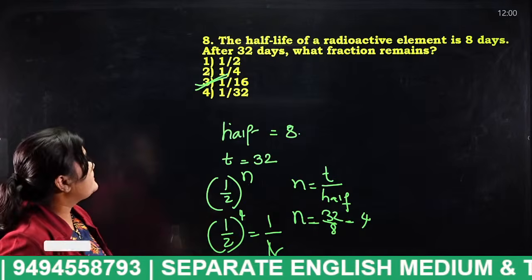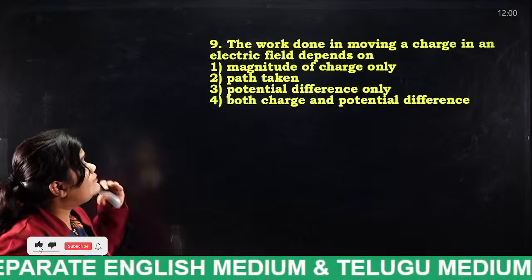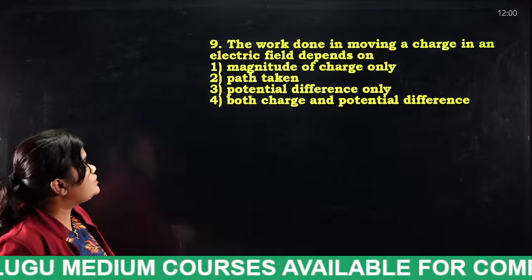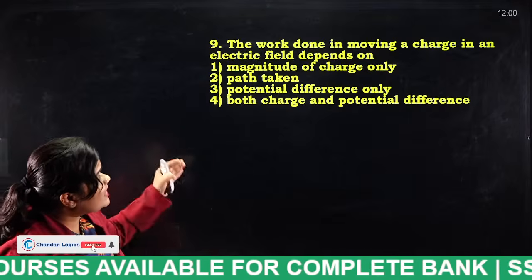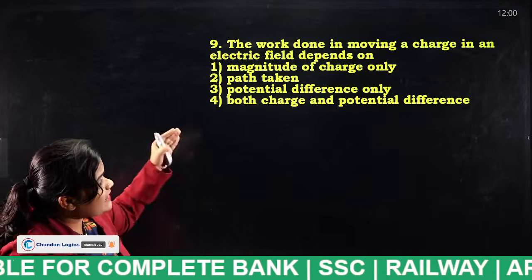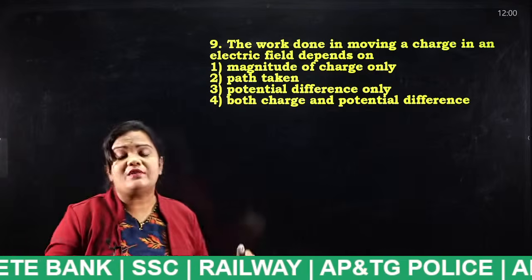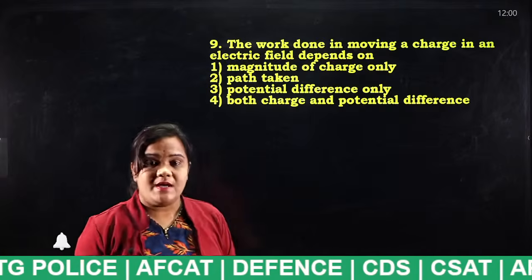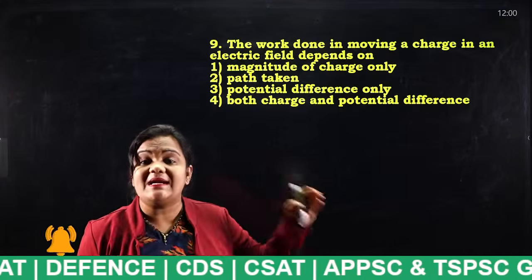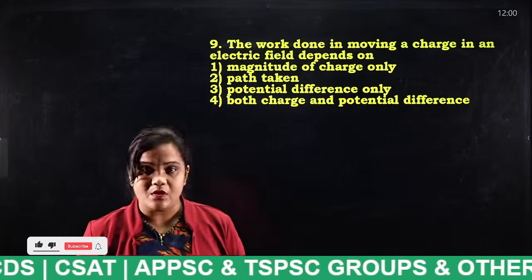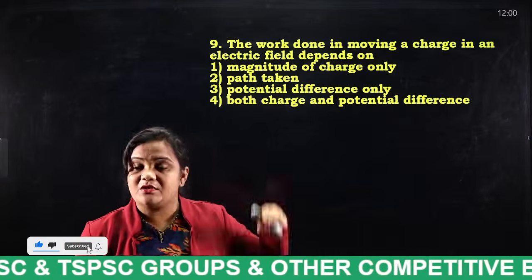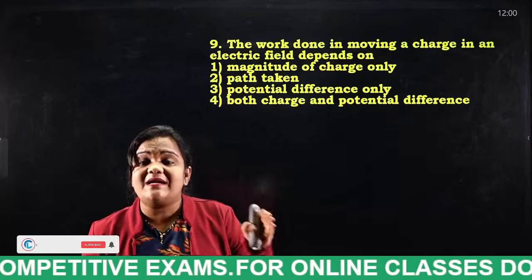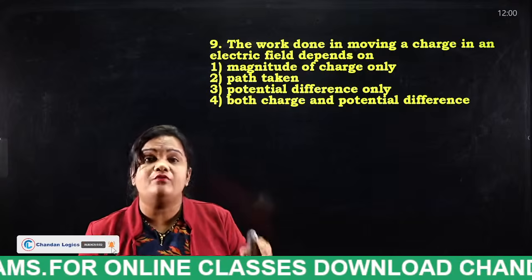Next. The work done in moving a charge in an electric field depends on: magnitude of charge only, path taken, potential difference only, or both charge and potential difference. So if you know the work done in an electric field, you can easily answer this question. Here we have a formula. This question is from physics, electricity chapter.